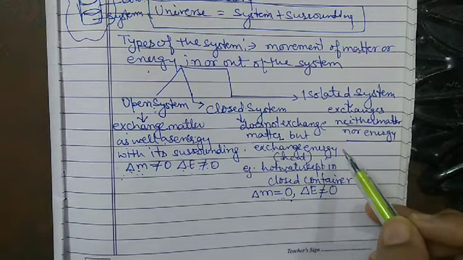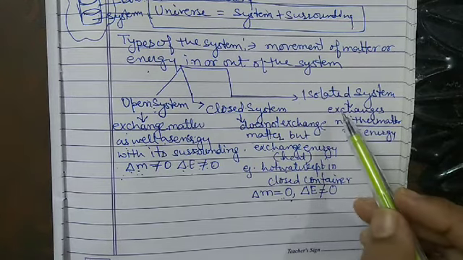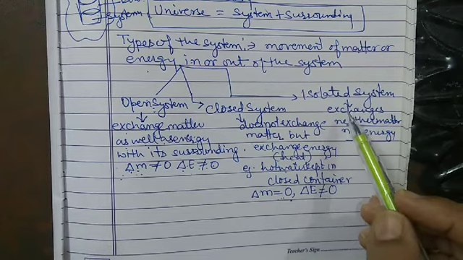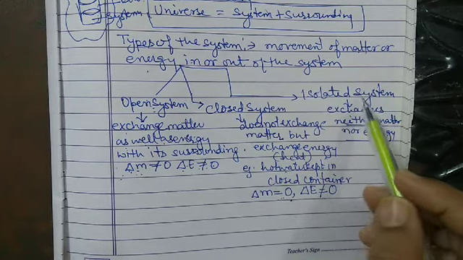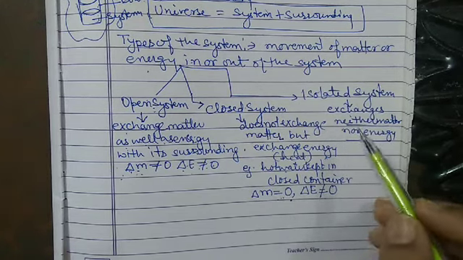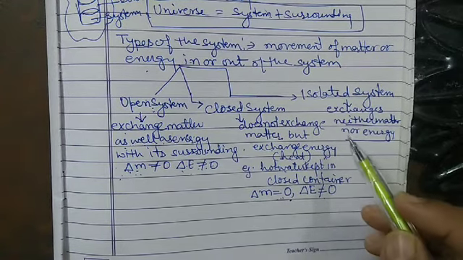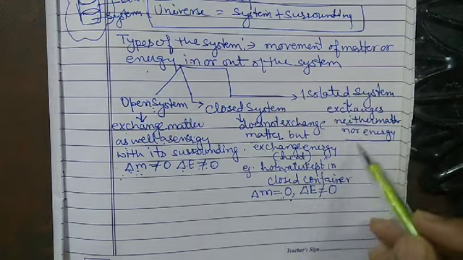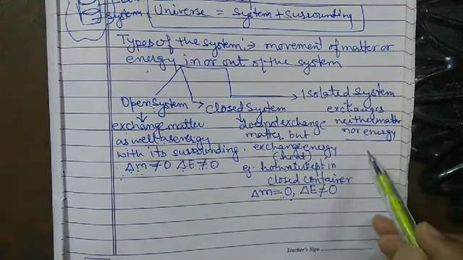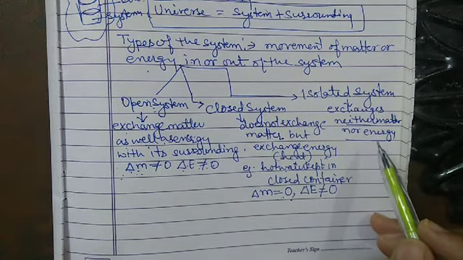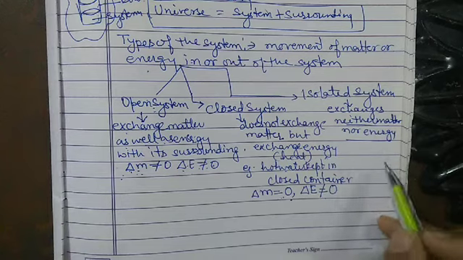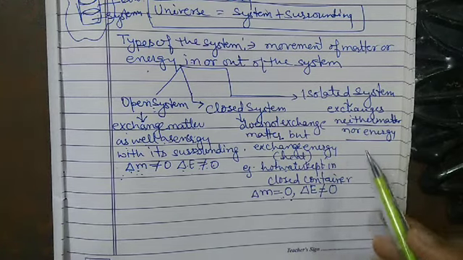Such a type of system is known as the isolated system, and it means that here the boundary is sealed as well as insulated.